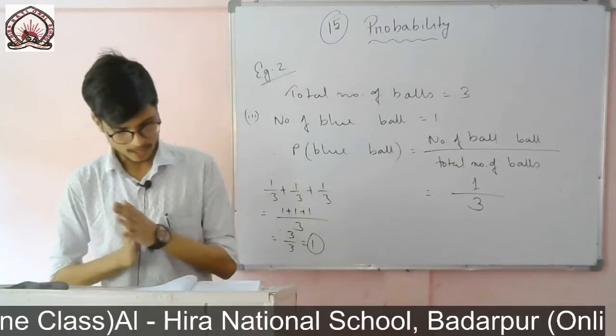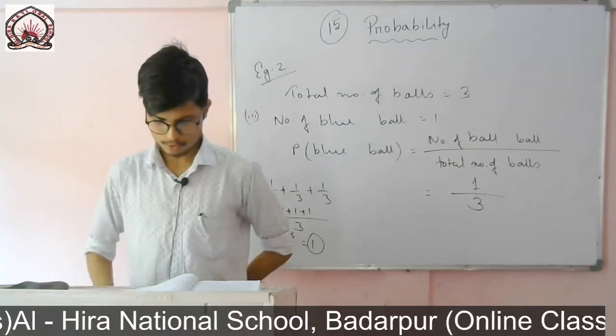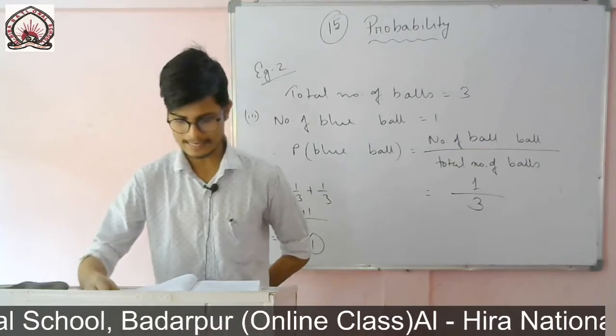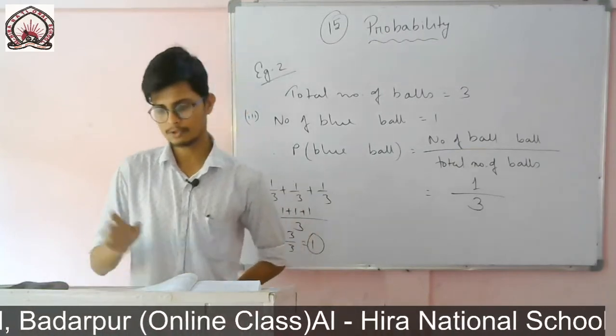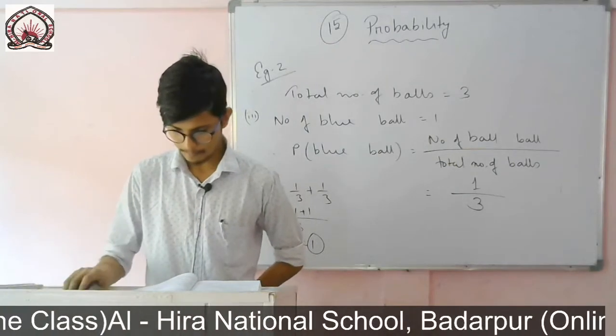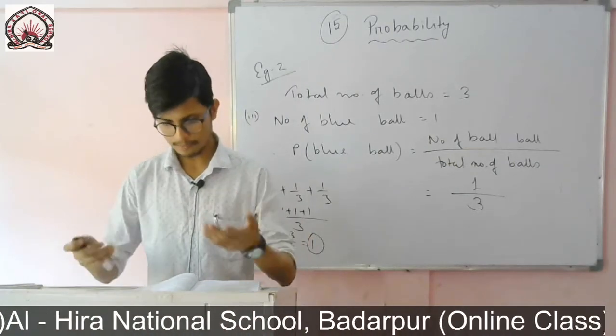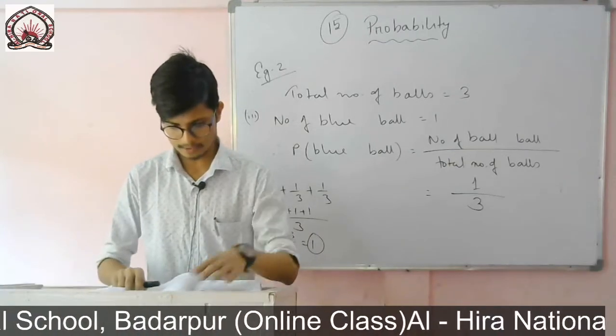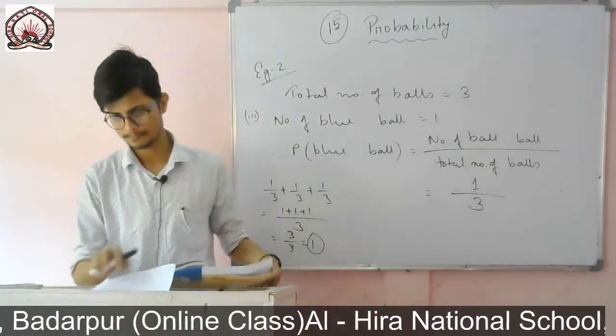Now question number 3. Suppose we throw a die once. What is the probability of getting a number greater than 4? If I throw a die, what is the probability that I will get a number more than 4, greater than 4, and the probability of getting a number less than or equal to 4?